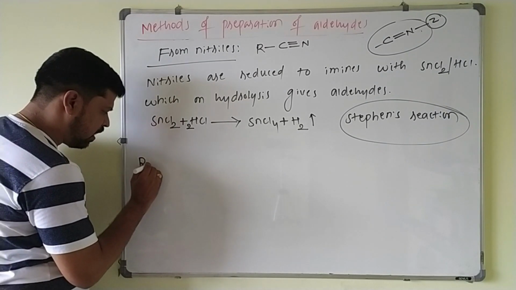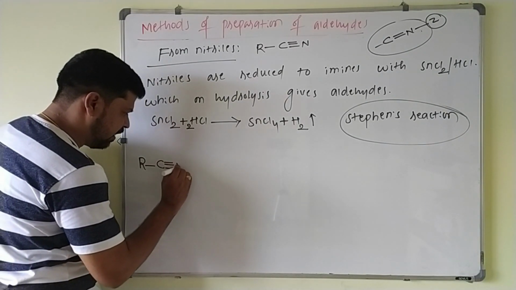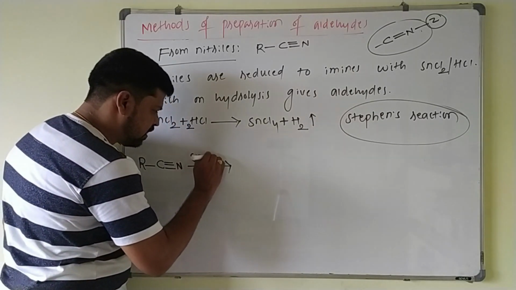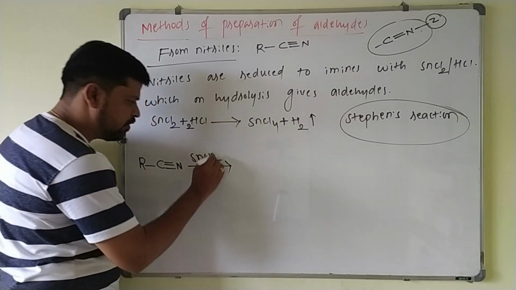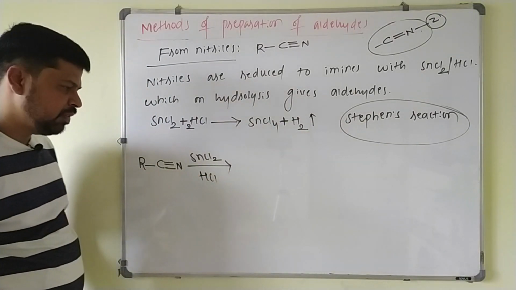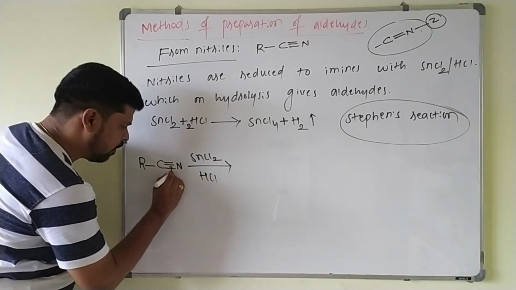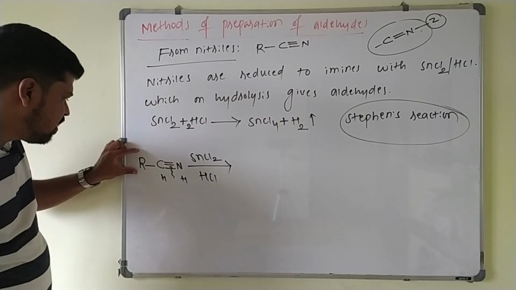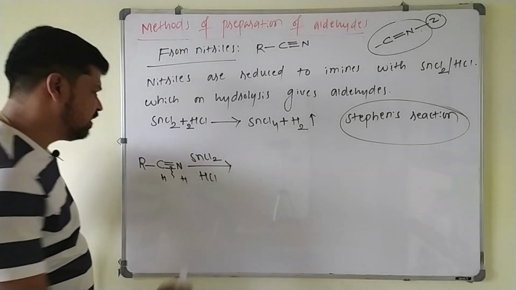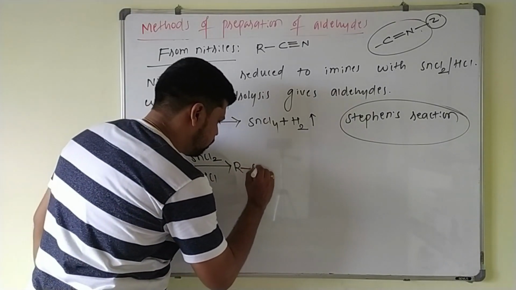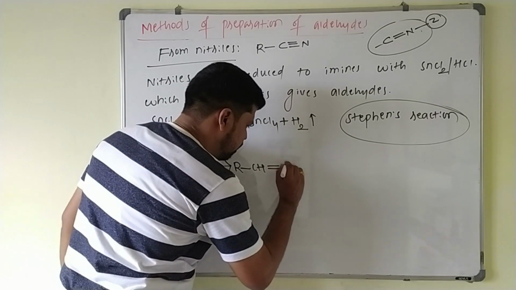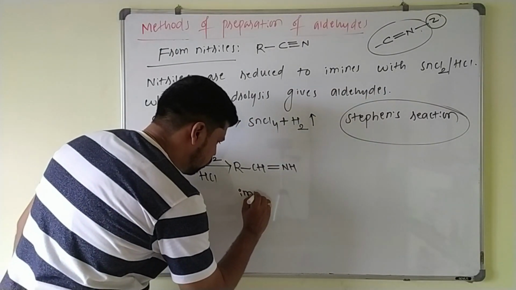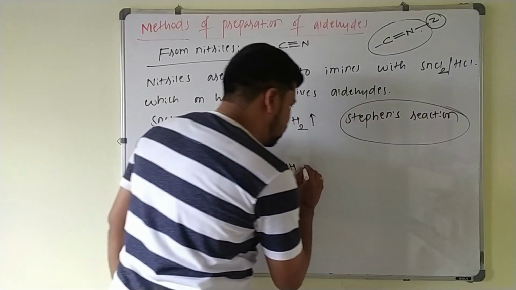Suppose I take R-C≡N. This, on treating with SnCl2, stannous chloride in presence of HCl, a reducing agent which gives 2 hydrogens, we know this one. Just you have to break one pi bond, add one hydrogen here and one hydrogen here, so that it becomes RCH=NH. This compound is nothing but your imine. So this upon hydrolysis,